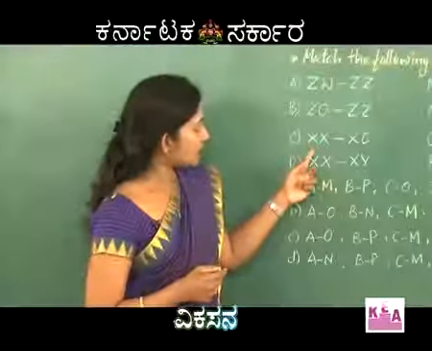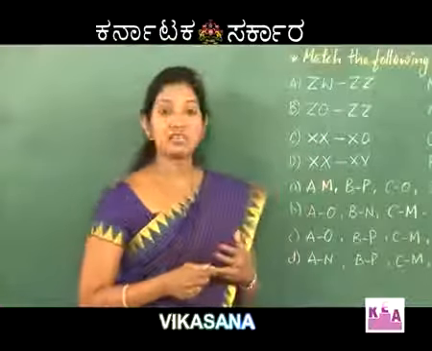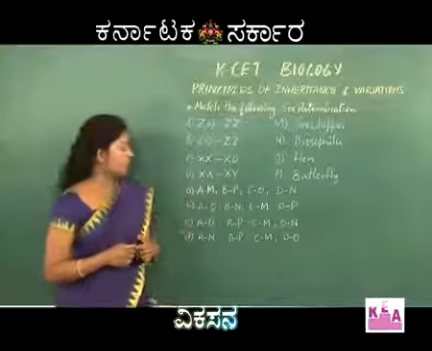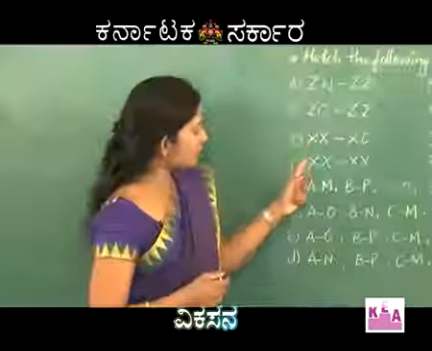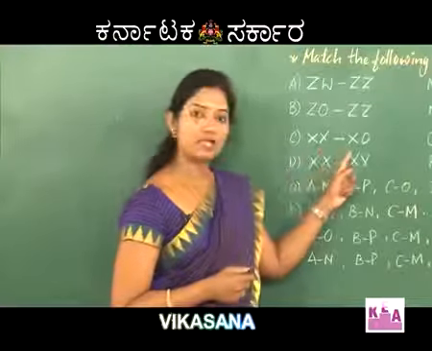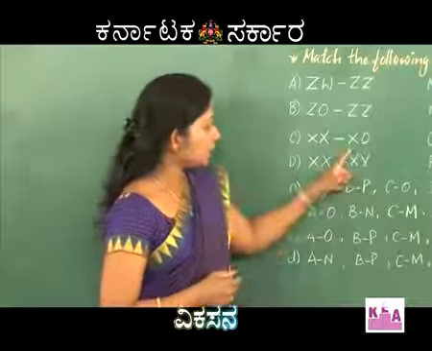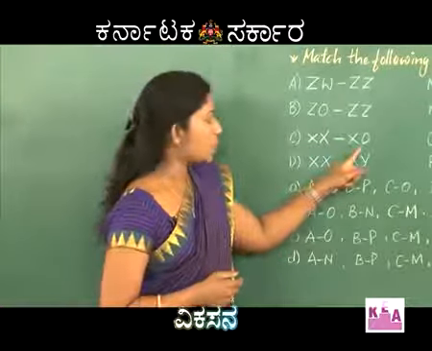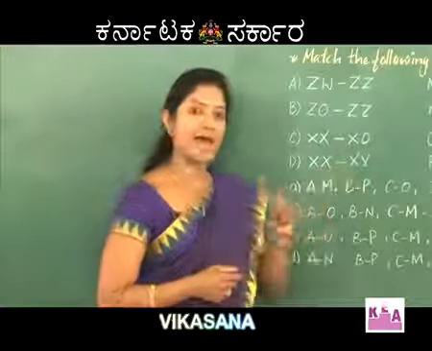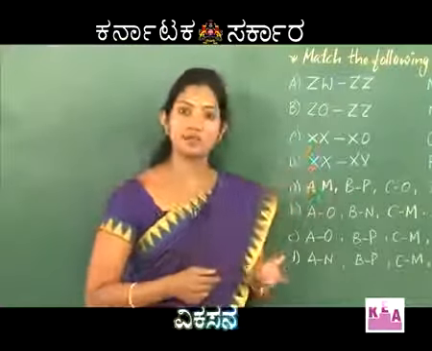The next one is XX and X0 type. This is generally found in some insects, for example grasshopper. Here you can see this is similar to the previous type of sex determination, but the difference lies in the heterogametic condition of male. In the heterogametic condition of male, the Y chromosome is absent, or in other words in male it will have only 1 X chromosome, and in case of females there are 2 X chromosomes.